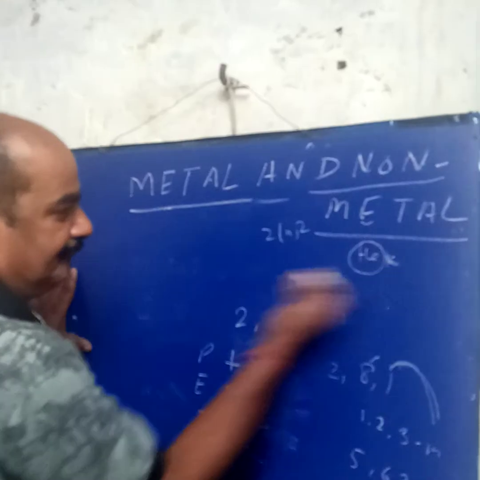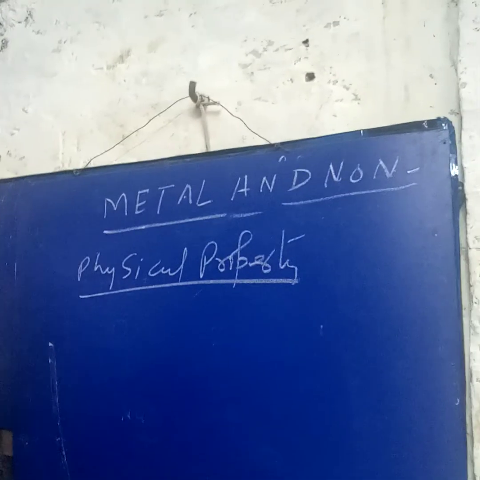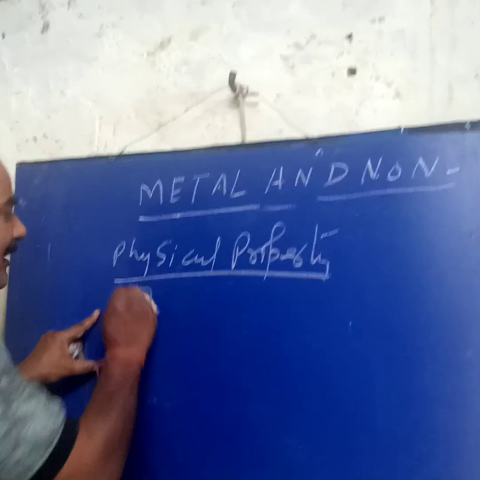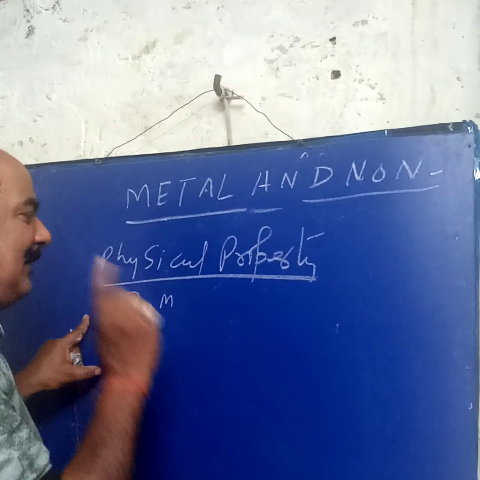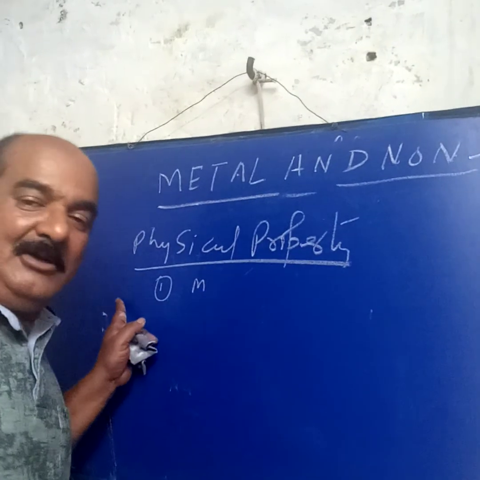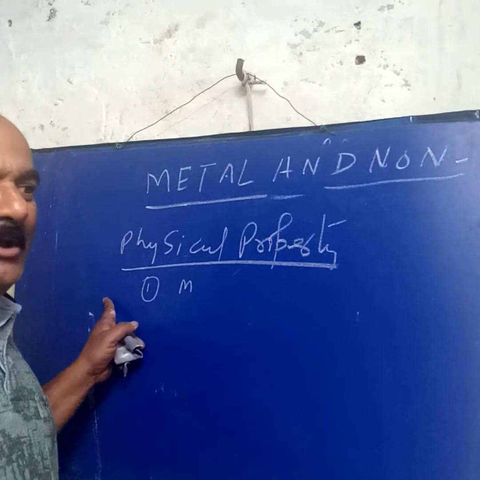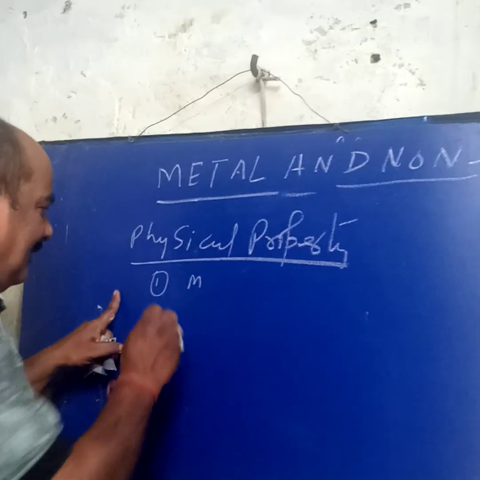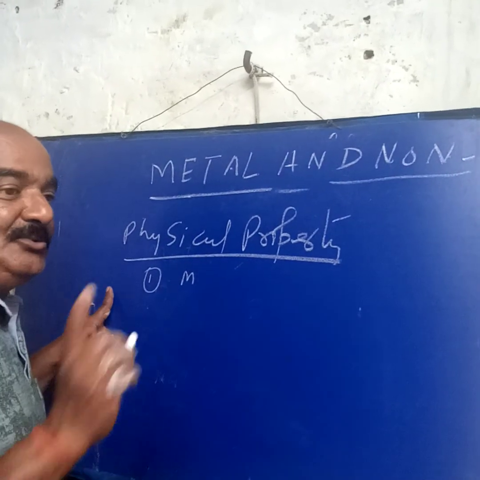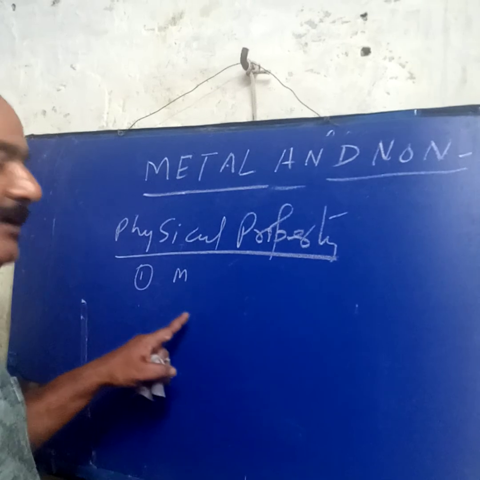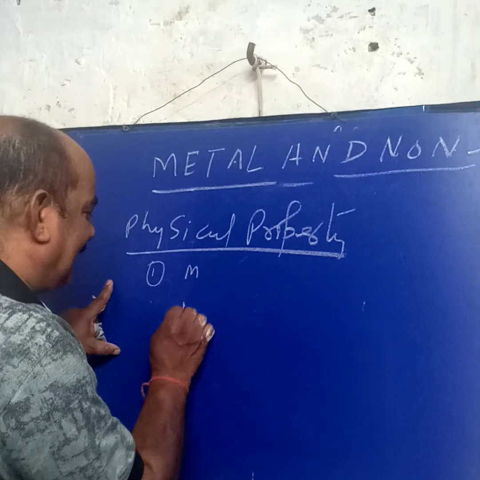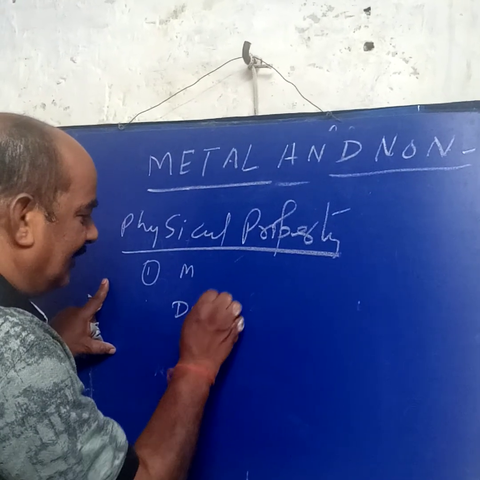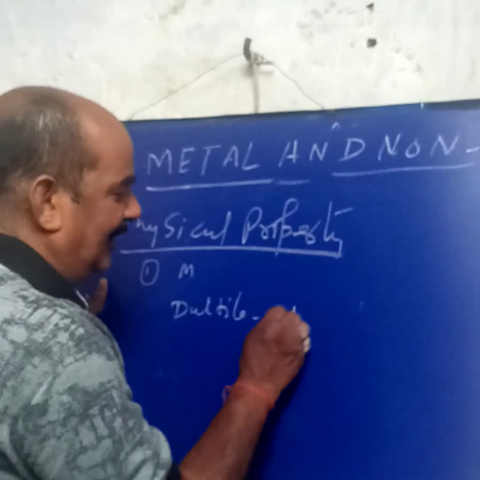First, metals are malleable and ductile. Now we should know the meaning of malleable. Malleable means when a metal is beaten, it changes into a sheet. And ductile means it can be drawn into wire.